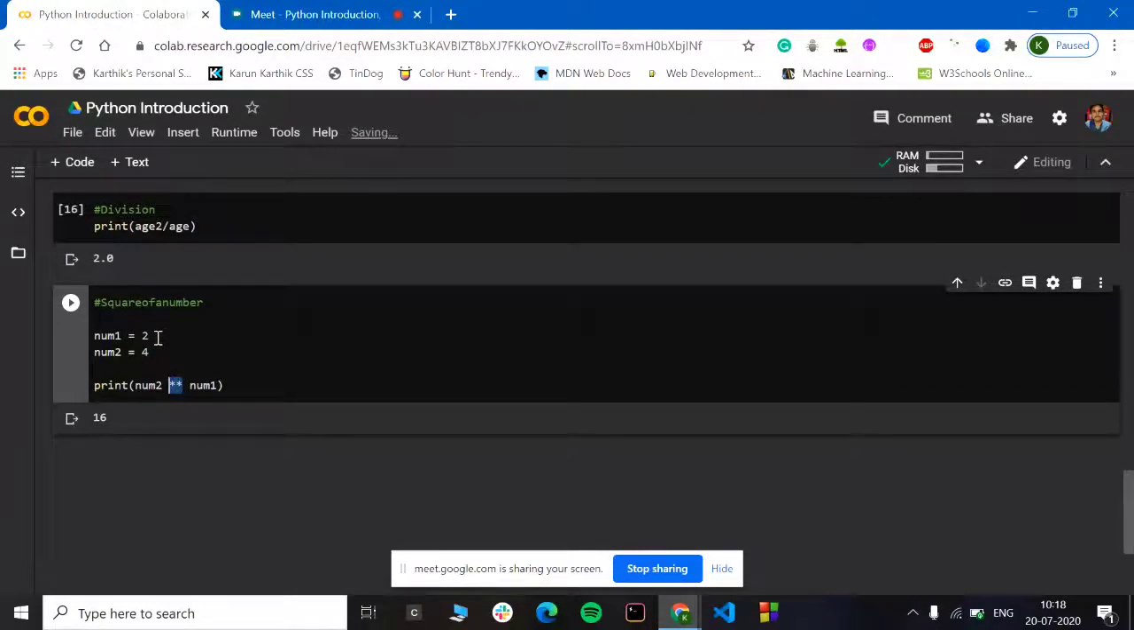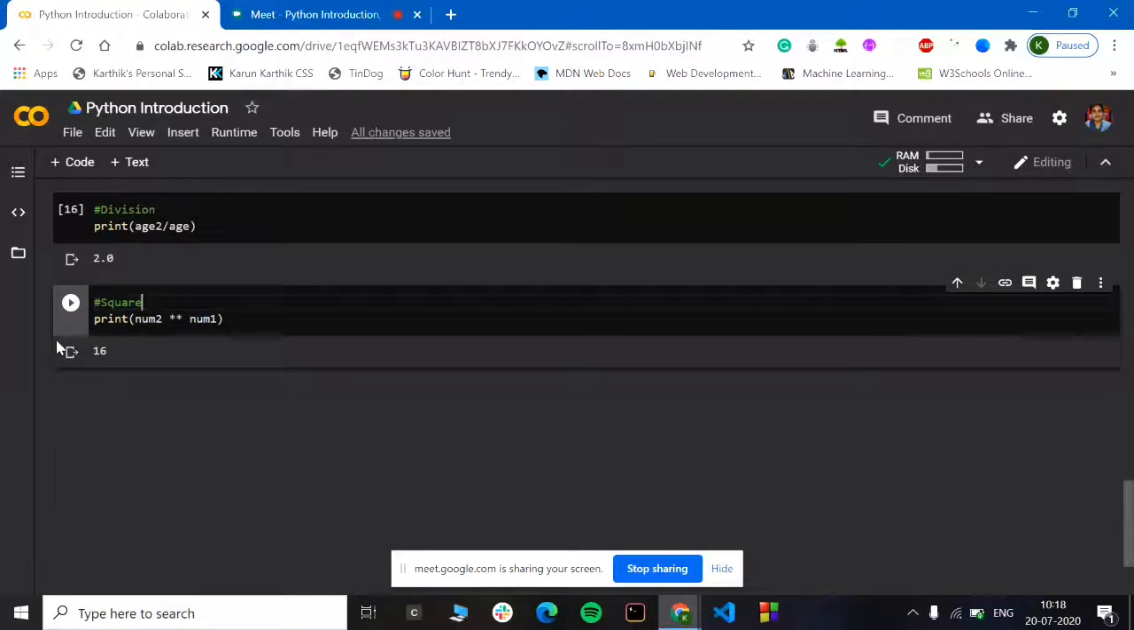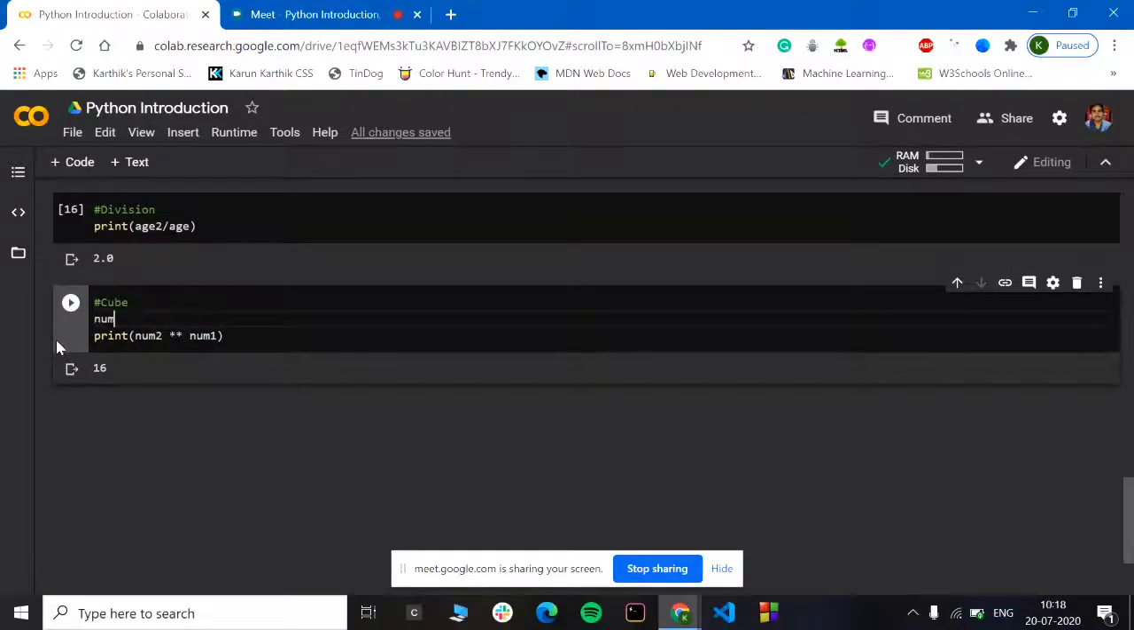If I want to print the cube, we'll give it cube, and we will take num2 equal to 3. We should know what 3 power 3 is. So in place of num1, I'll be writing 3. It should be giving me 3 power 3, which is 27. So this is the basic variable declaration, guys.